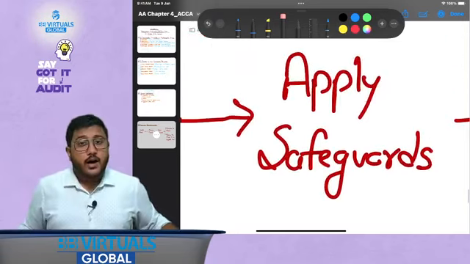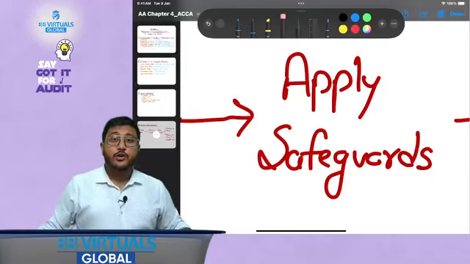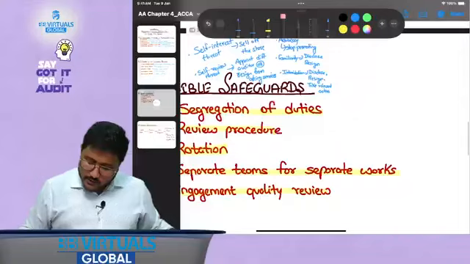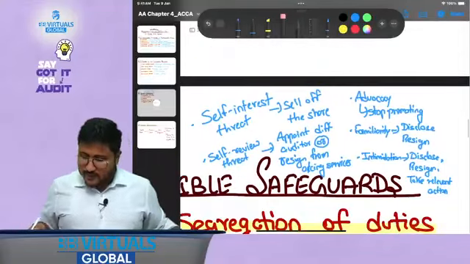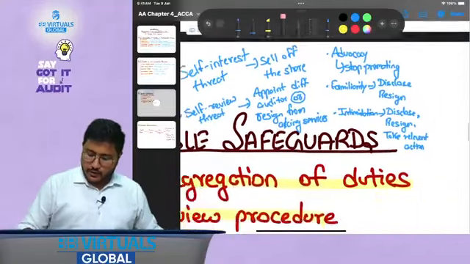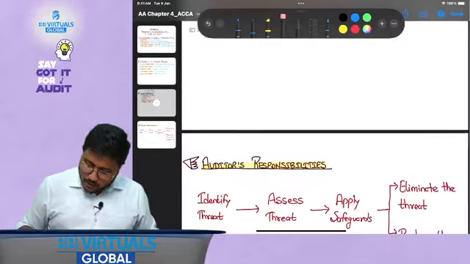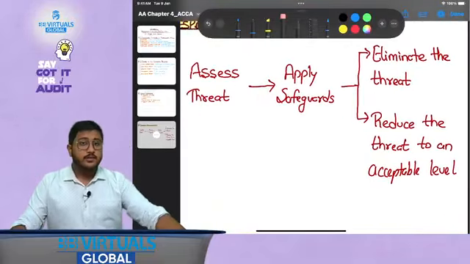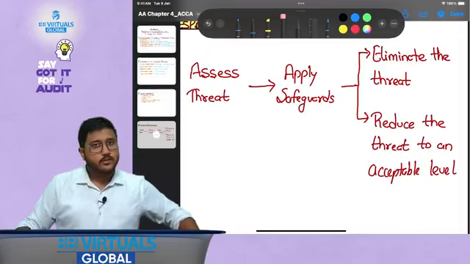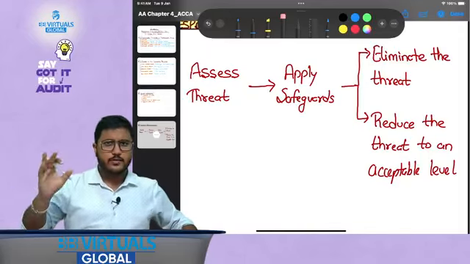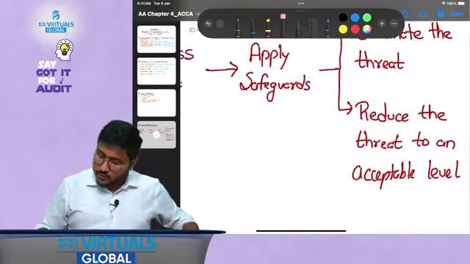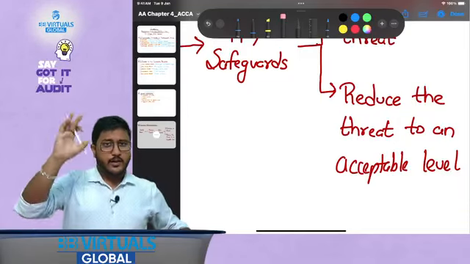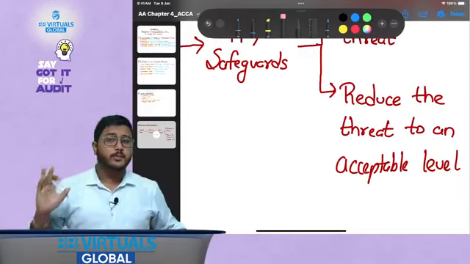Then if there are major threats, you need to apply the safeguards. Now, safeguards could be the safeguards that we have studied in our syllabus. There could be separate safeguards that we have mentioned over here on a case-to-case basis. And then finally, after you apply the safeguards, either the threat would be eliminated, that is, the threat would go away, or you need to reduce the threat to an acceptable level.